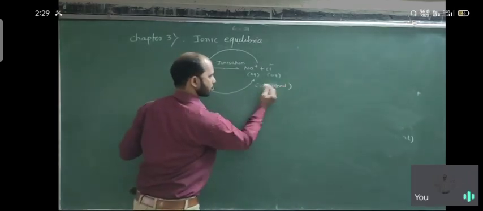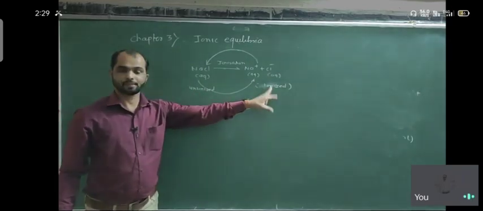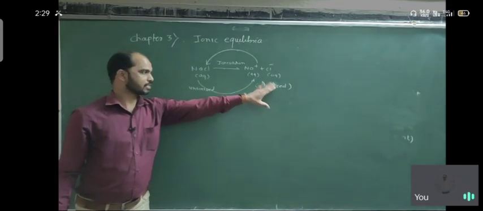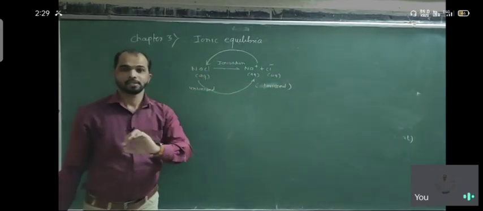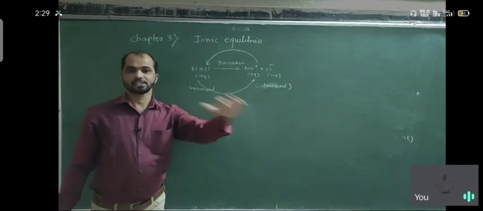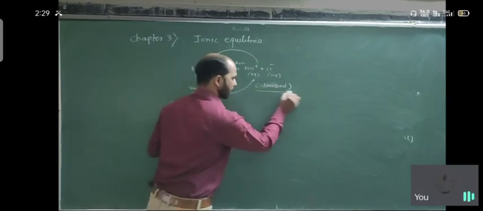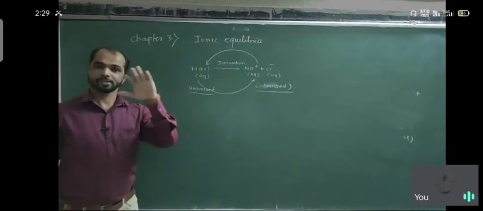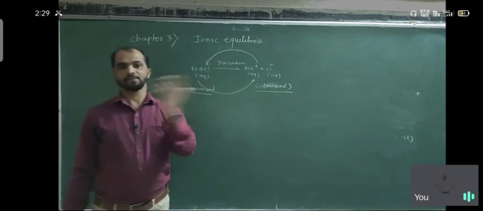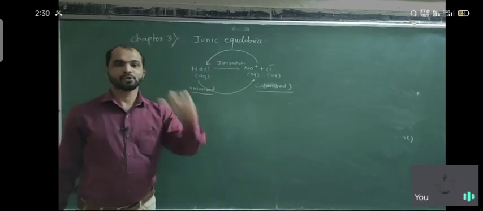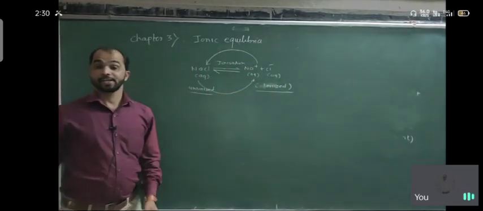Before that, unionized converts into ionized. After some time, some ionized converts into unionized. And at a point, no further ionization is possible, meaning the numbers of ionized and unionized molecules remain constant. Ionization and unionization stop there, and reaching and maintaining this equilibrium is called ionic equilibrium.